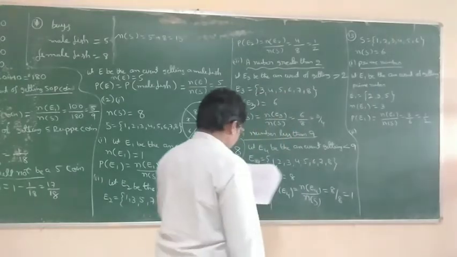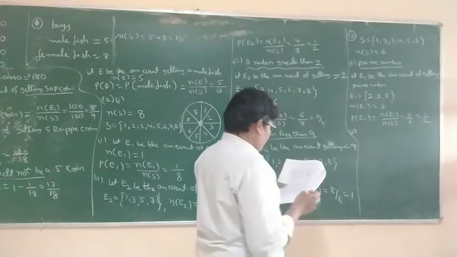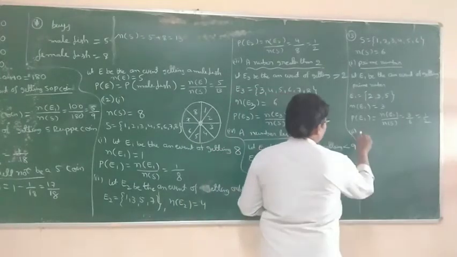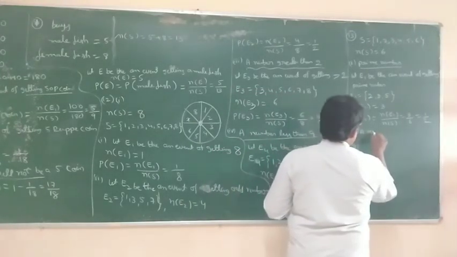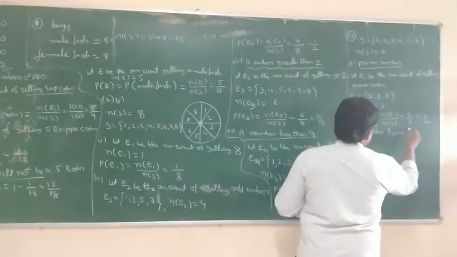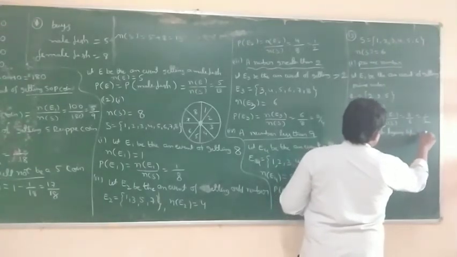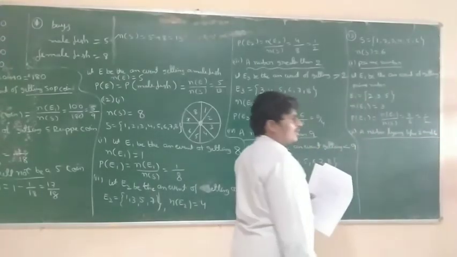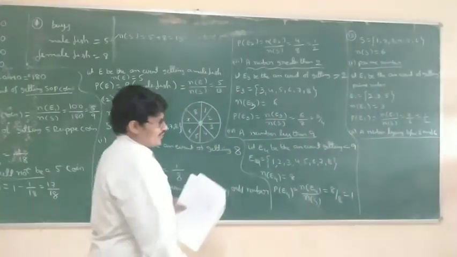Second bit: a number lying between 2 and 6.